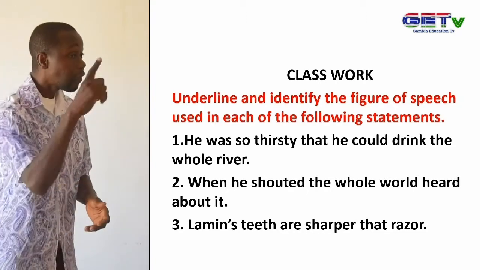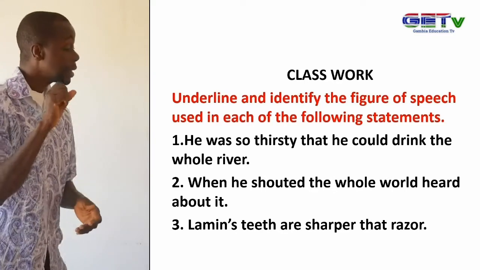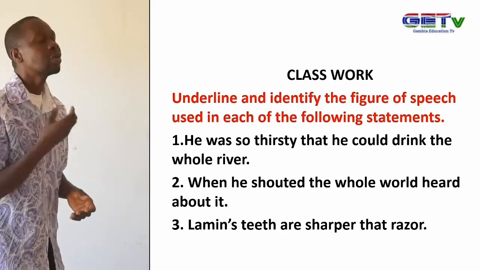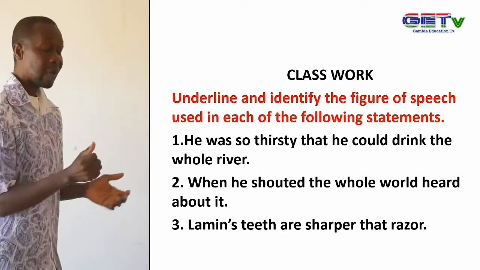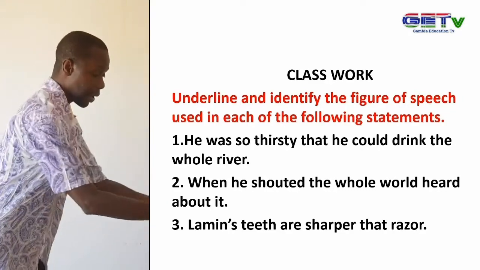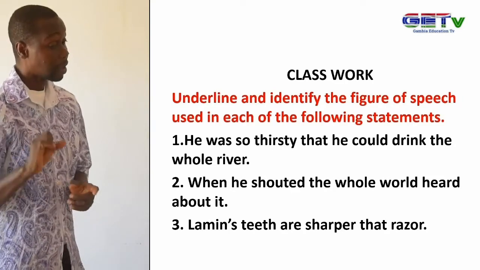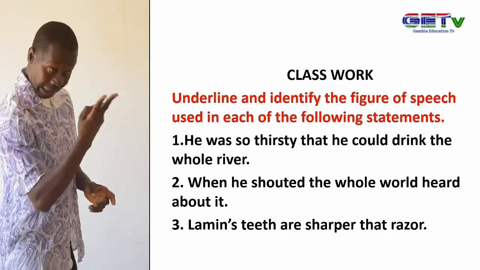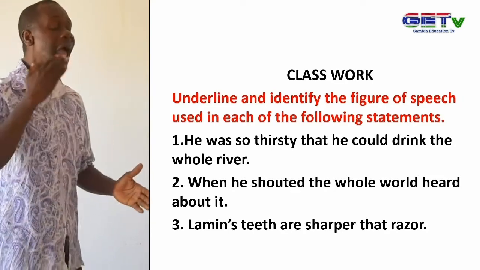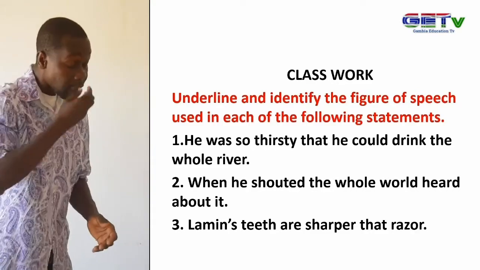The first one. He was so thirsty that he could drink the whole river. If you look at this device, it is not a simile, it is not a metaphor, it's not an irony, but what we can see in the statement is exaggeration. And when you exaggerate, hyperbole is the right answer there.